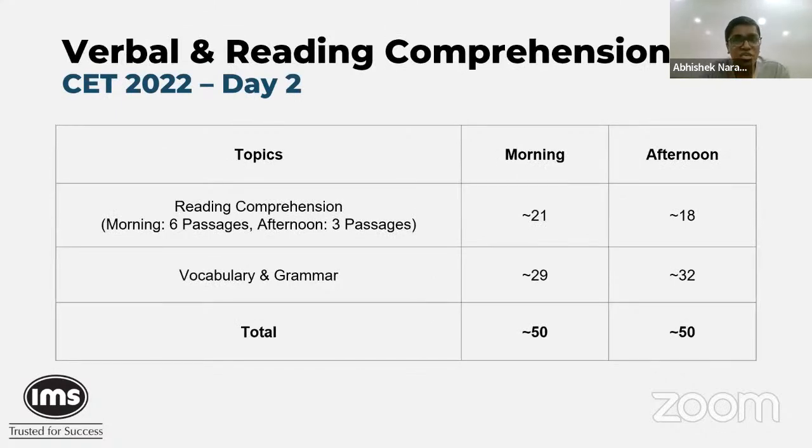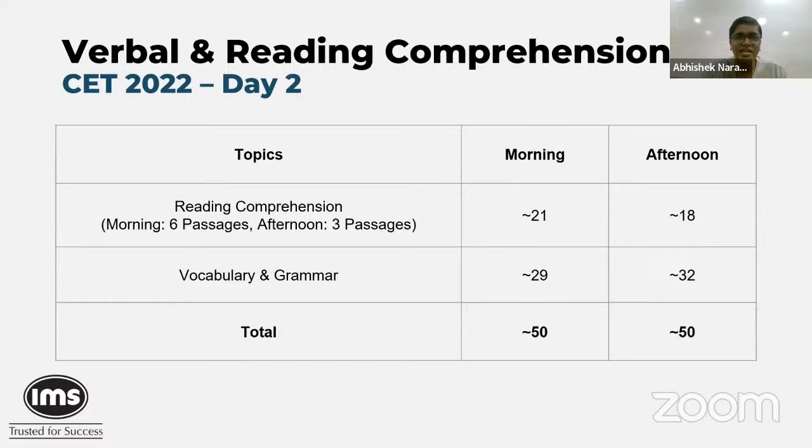Moving on to the verbal ability and reading comprehension section. If you look at the number of questions in your RC section, fairly similar. The morning slot had 21 and the afternoon slot had 18 questions. It's just that in the morning slot, we had more passages. There were 3, 4 questions in each passage, and that added up to a total of 6 passages for these 21 questions.